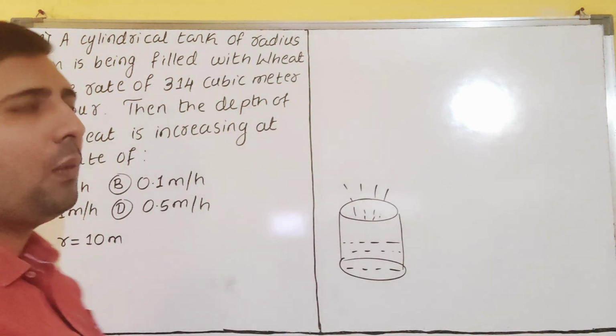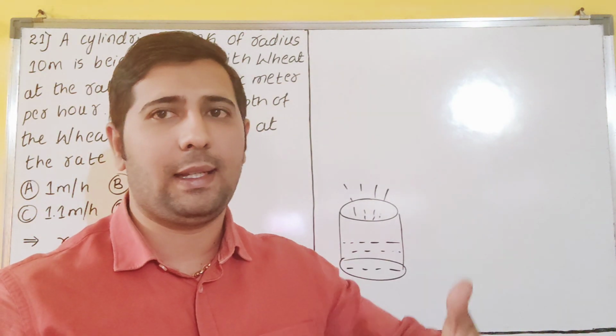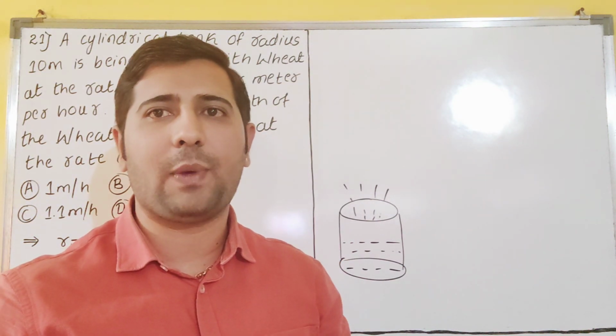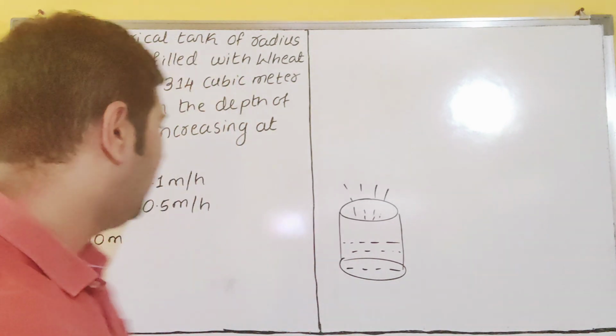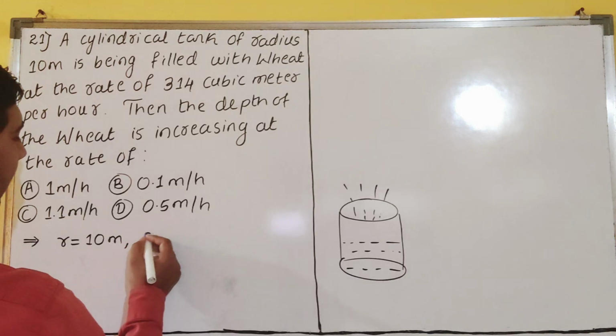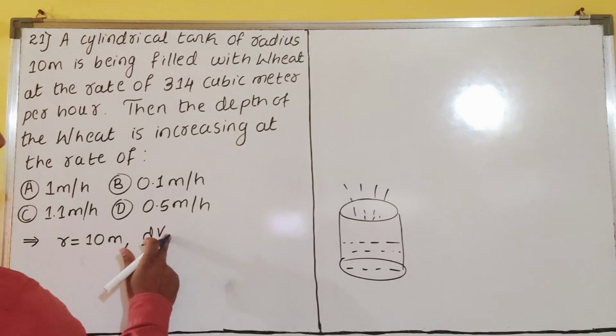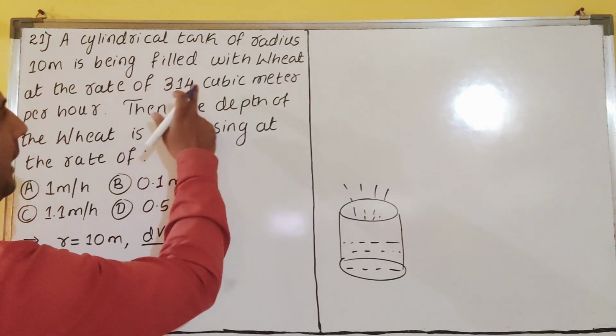That is nothing but volume. Per hour it is increasing. Increases means what? That is change, dear students. Change means derivative. So derivative is given as how much? dV. Why V? V means volume. Volume is there, dear students.